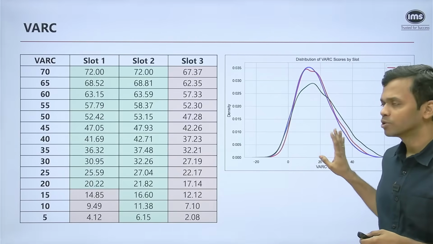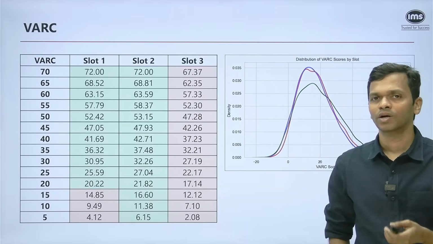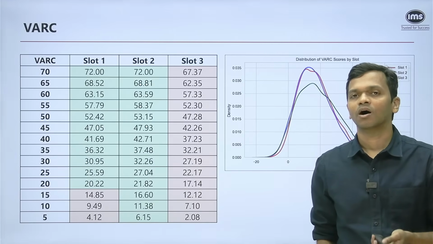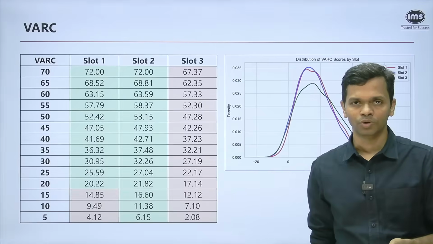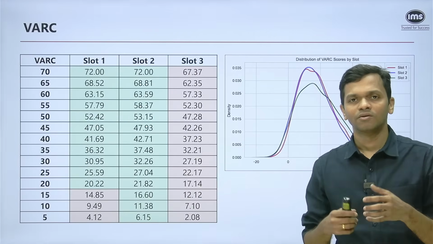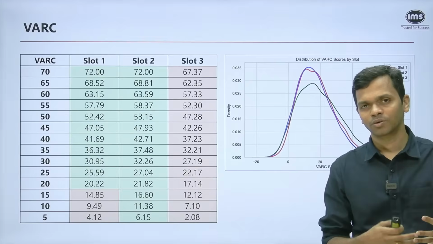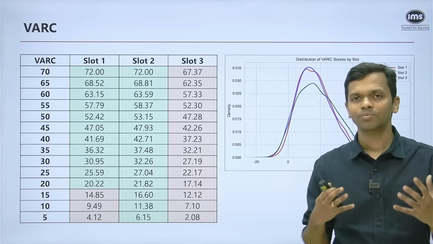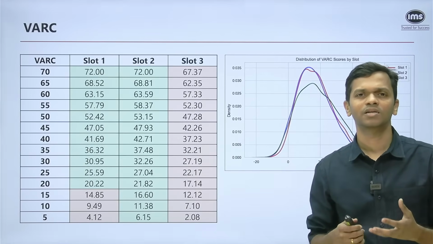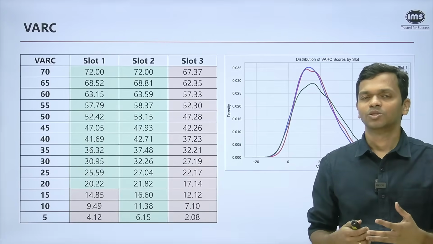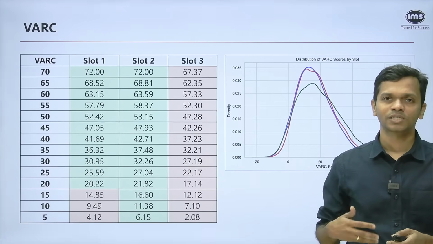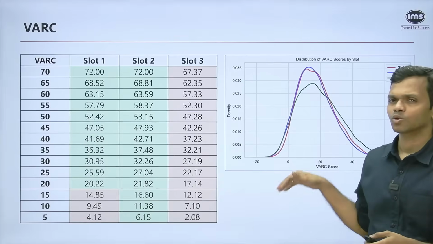Now, when you look at the overall scaling as well, it's not that everybody's score will get scaled up or scaled down by the same amount, because it depends on the way students have performed in that particular slot, and also what the performance has been when you look at all the slots together. That is why scaling is a complicated mechanism. It's not something that you will be able to see just by looking at a graph, to know what is going to get scaled up or down, because there are crossovers that happen.